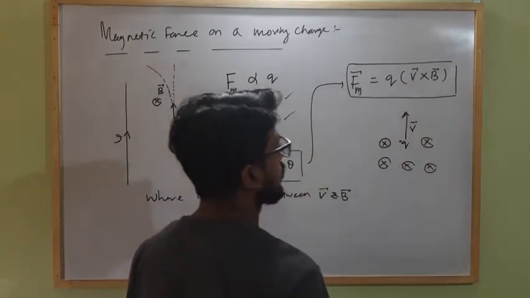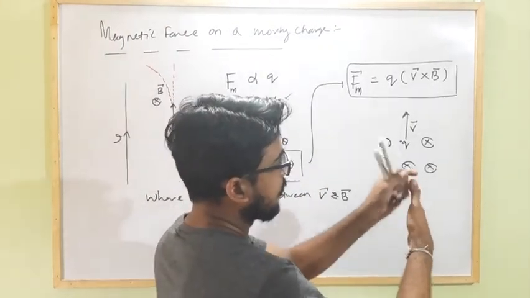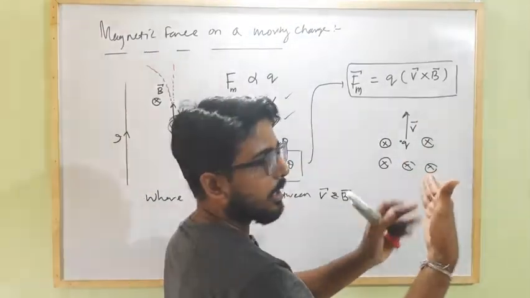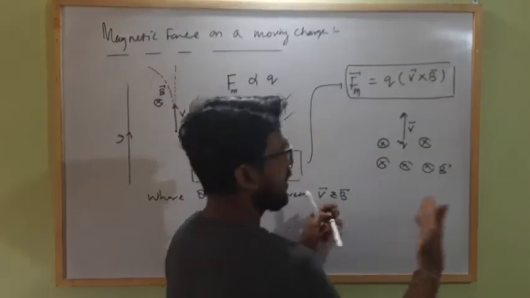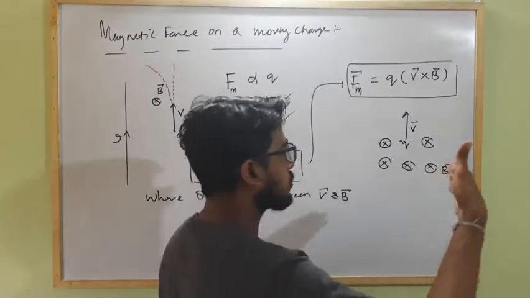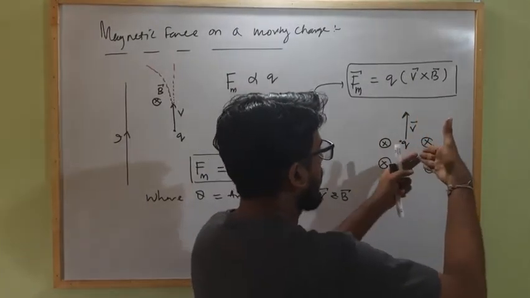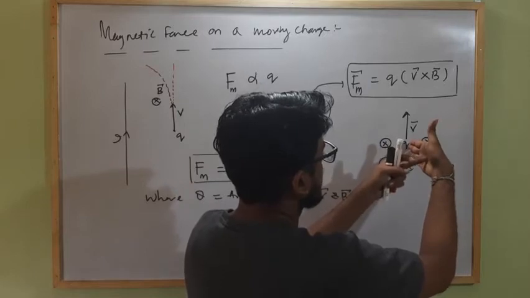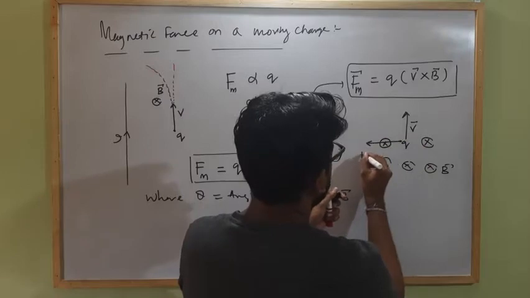Then the direction of force can be obtained by using the right hand palm rule. Place your thumb along the direction of the velocity vector and stretch the fingers of your right hand along the direction of B, the magnetic field strength vector. Then the palm will show the direction of force. As the charge is moving upward, the thumb is upward and the fingers are stretched into the plane. So this is the palm which will show the direction of magnetic force acting on this charge. So the direction of magnetic force will be this.